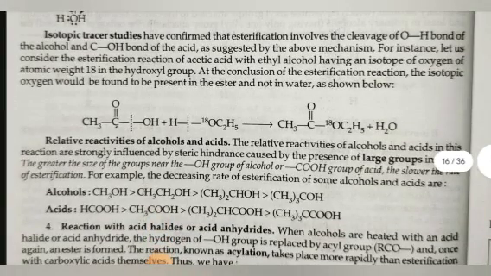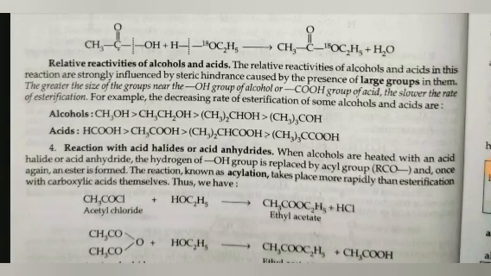Isotopic tracer studies have confirmed that esterification involves the cleavage of the O-H bond of alcohol and the C-OH bond of acid, as suggested by the mechanism. For instance, let us consider the esterification reaction of acetic acid with ethyl alcohol having an isotope of oxygen of atomic weight 18 in the hydroxyl group. At the conclusion of the esterification reaction, the isotopic oxygen would be found to be present in the ester and not in water, as shown below. Relative reactivity of alcohol and acid.